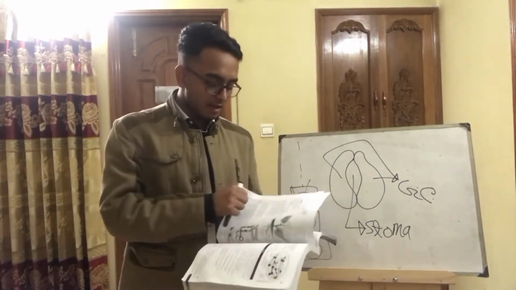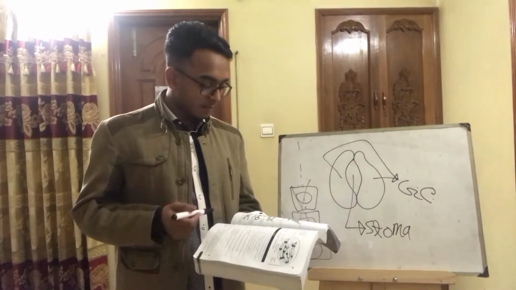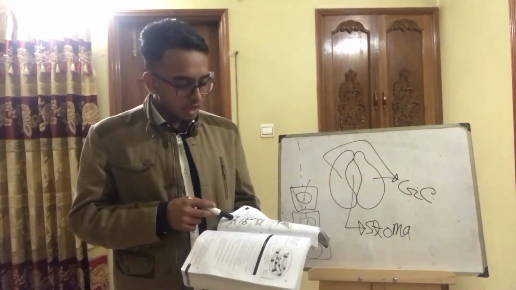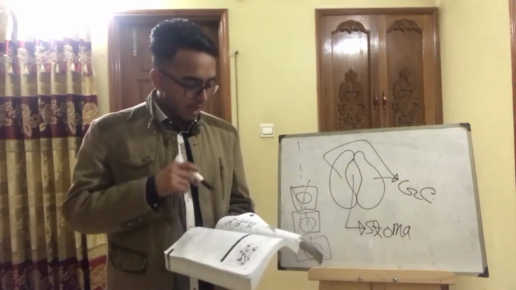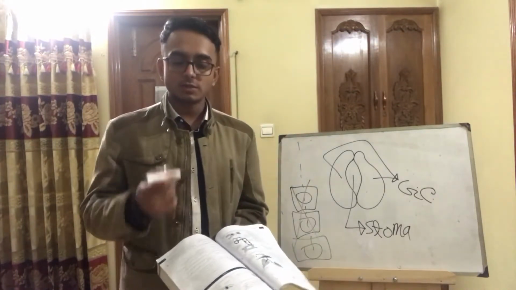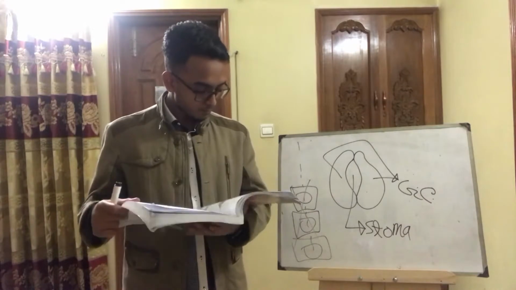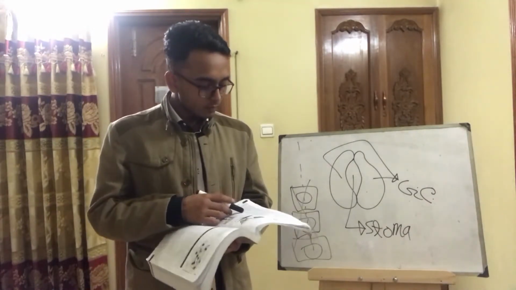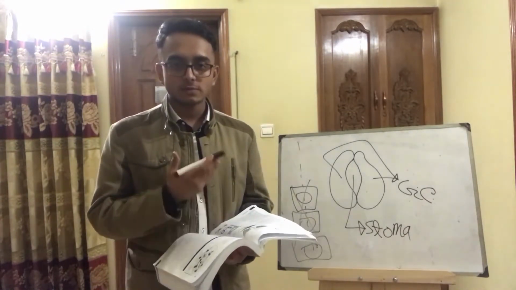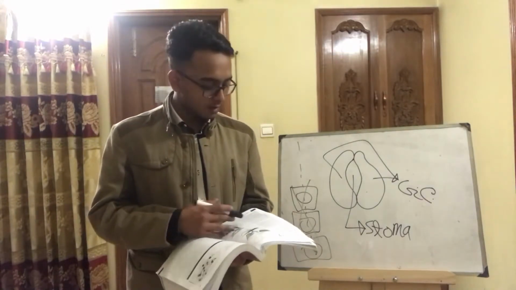Basically, it describes the route of the carbon dioxide: it goes through the stoma, then through the air space, then through the cell wall, then through the cell membrane, and finally into the cell. Yeah, and of course into the chloroplast, because that's where the photosynthesis reaction occurs.